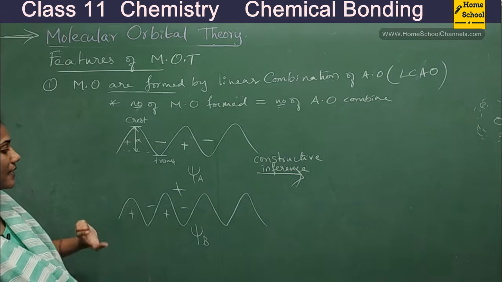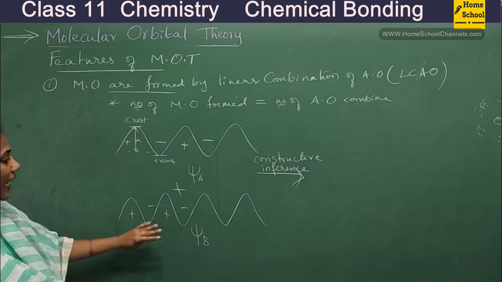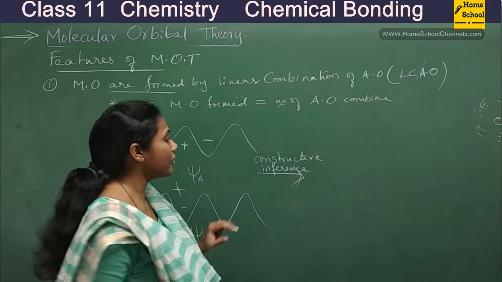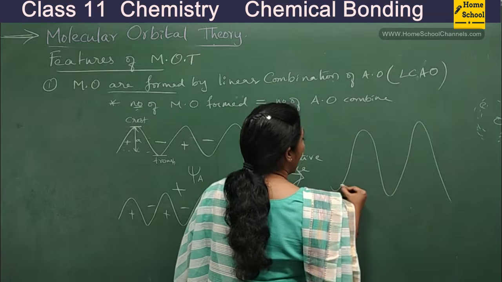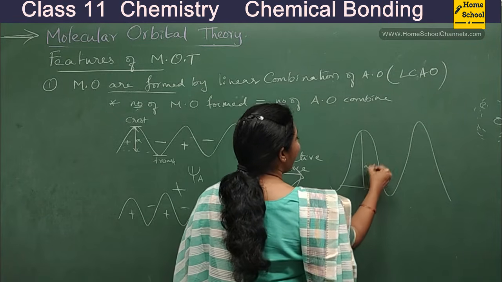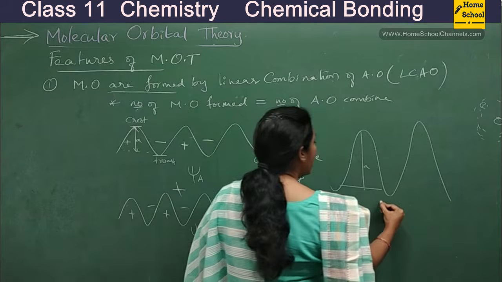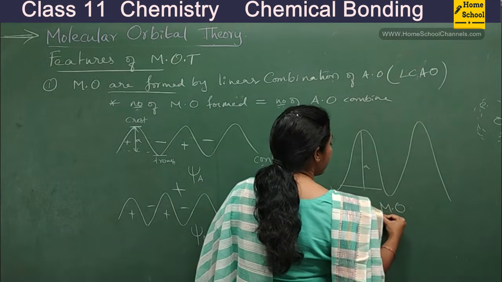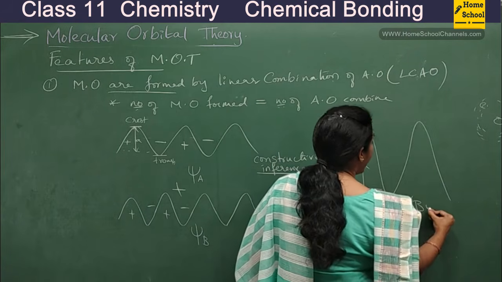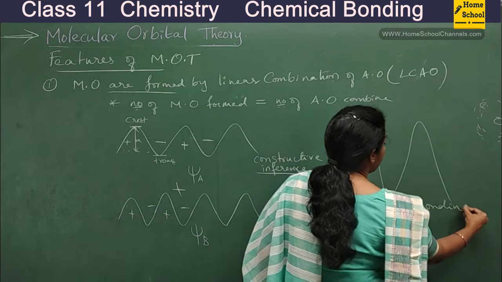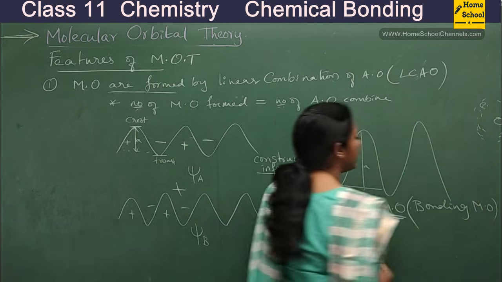If they combine like this, you get a very big wave with high amplitude. This is one molecular orbital, and such a molecular orbital is called a bonding molecular orbital.